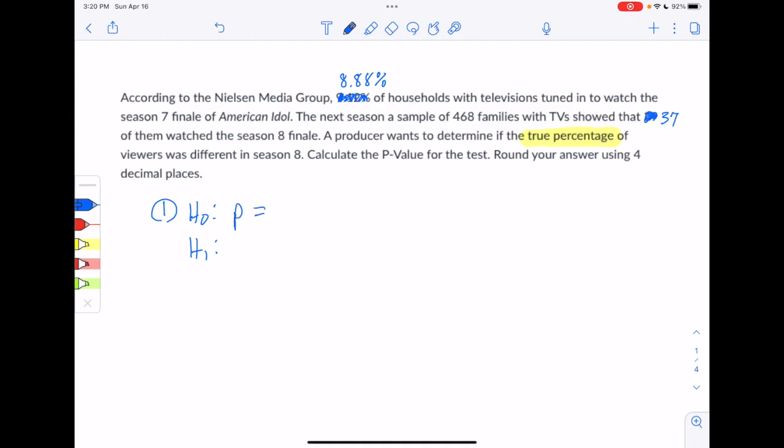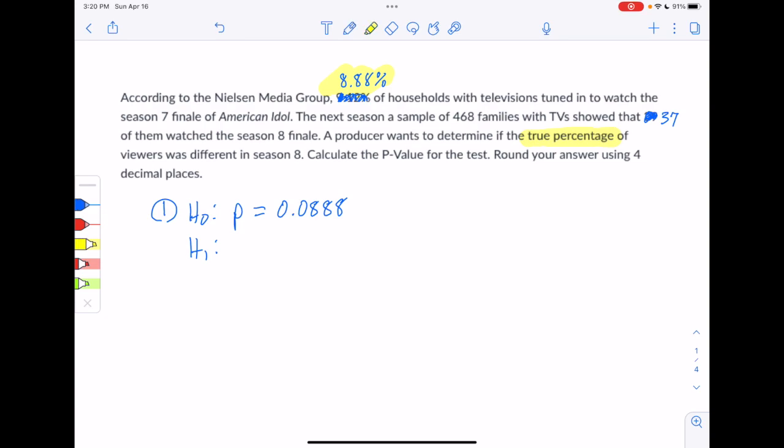We want to see if we're different in season 8 than season 7, so we want to refer back to season 7 where 0.088 was the proportion of people who had watched the season finale. We need to make sure we do convert that 8.88% that they gave us to decimal form when we're setting up our null and alternative hypotheses.